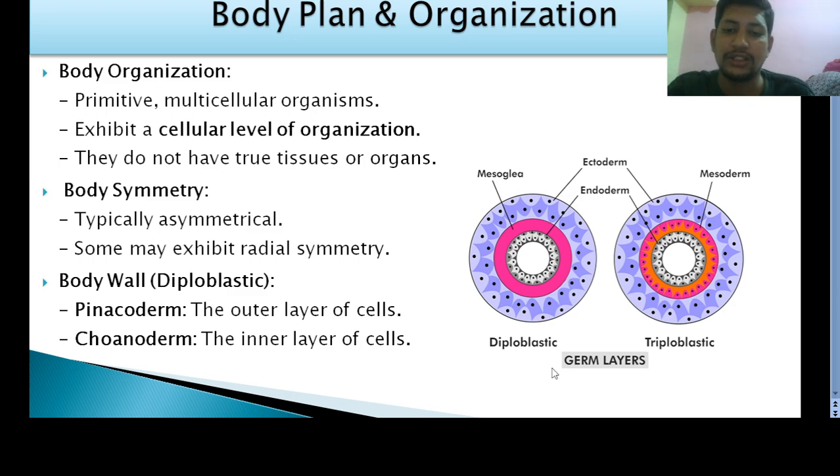Of course, mesoglea is not present in case of Porifera. Just to remember, only two layers are present: outer ectoderm, inner endoderm. Ectoderm is also called pinacoderm and the endoderm is called choanoderm. So I hope it is clear about this slide.